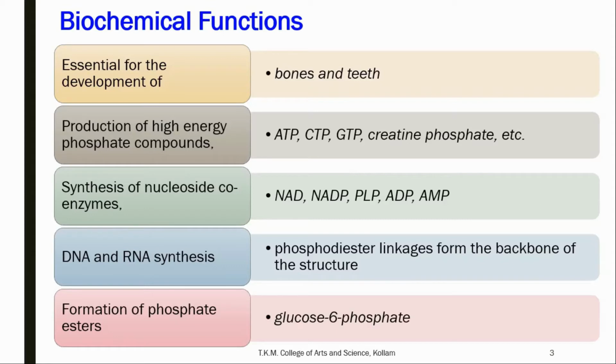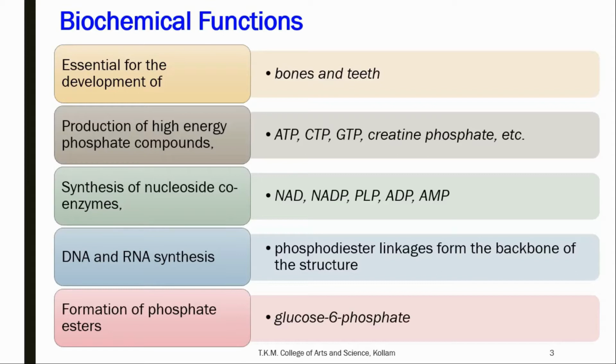Another important function of phosphate is that it is involved in the synthesis of DNA and RNA. DNA and RNA are made up of nucleotides, a compound consisting of nitrogenous base, sugar, and phosphate. The monomeric unit of nucleic acid is nucleotide, which are connected together to form the DNA or RNA structure. The bond which connects the nucleotides in nucleic acids is phosphodiester linkage. This phosphodiester linkage forms the backbone of the structure.